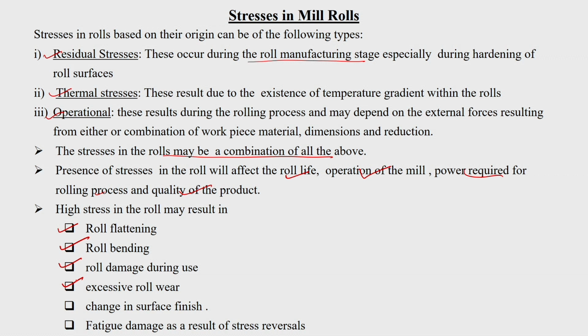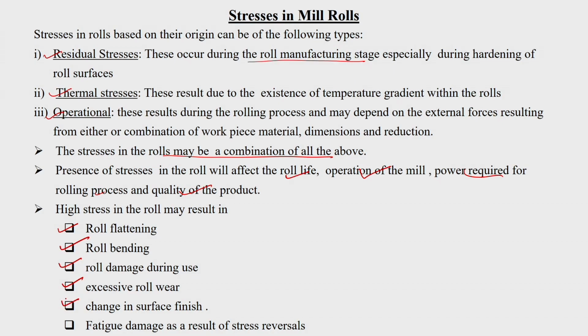Then there is a change in the surface finish. High stresses may result in a non-uniform surface finish. Similarly, when high stresses are there, fatigue damage may happen very fast because of the high stress reversals which are taking place.